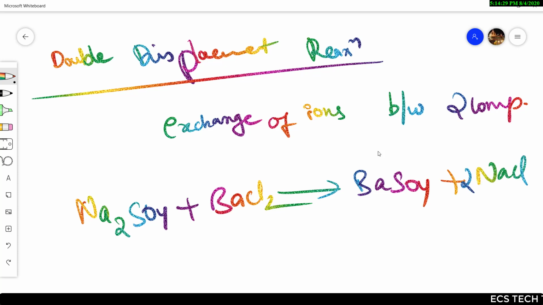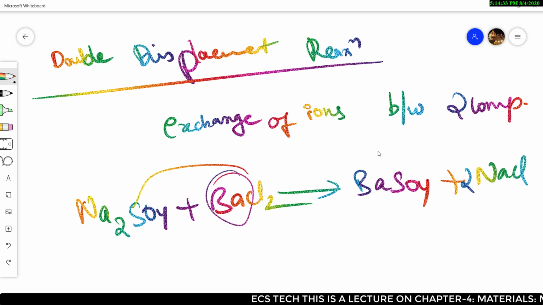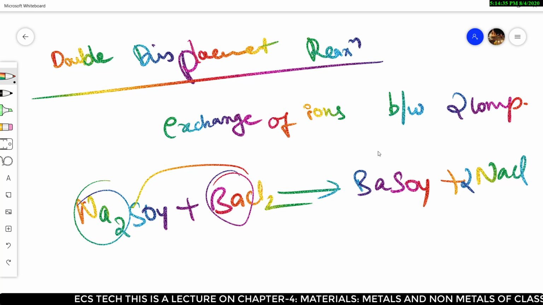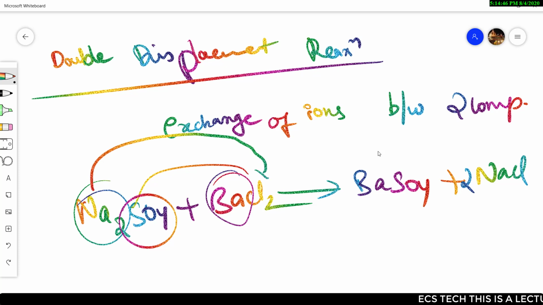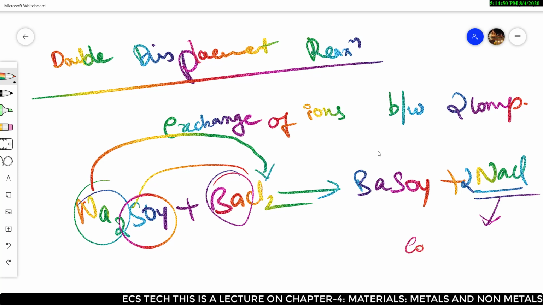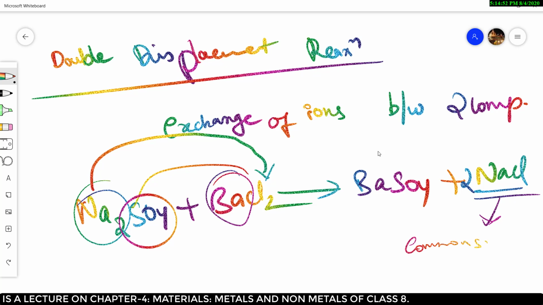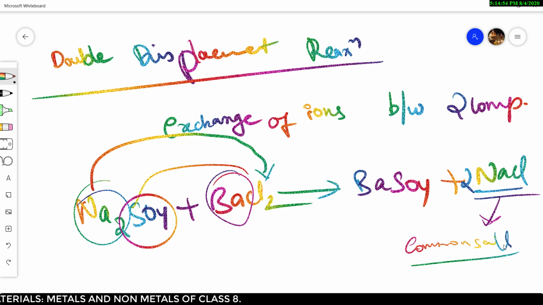So here, barium is getting displaced with sodium, and the sulfate is reacting with the chlorine, so that it can form salt. This is NaCl. NaCl is also known as common salt.